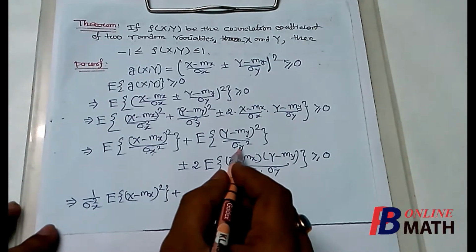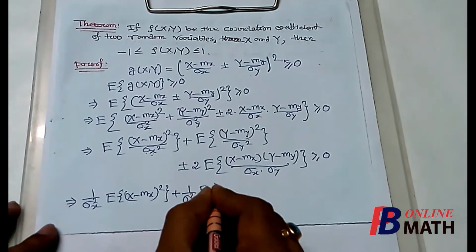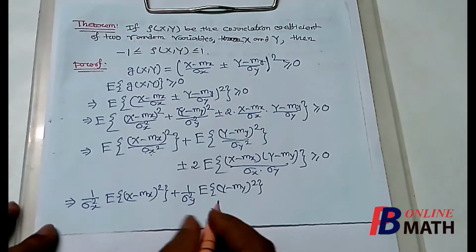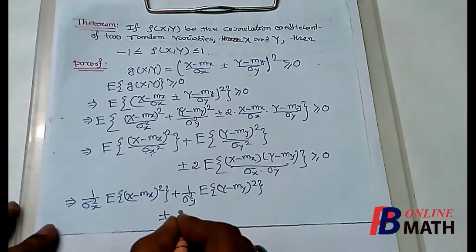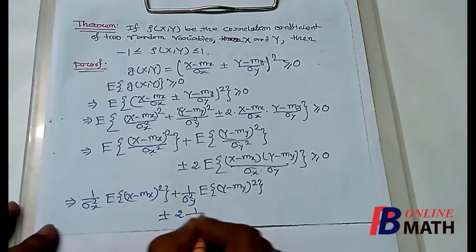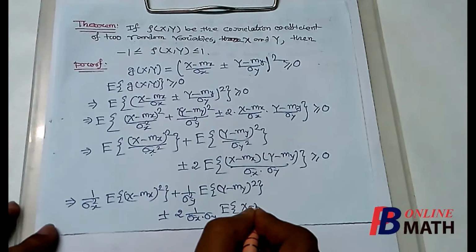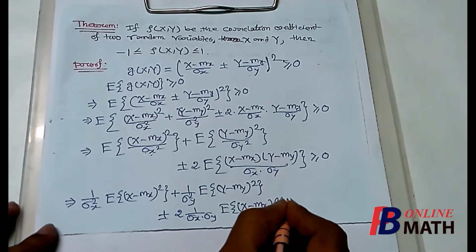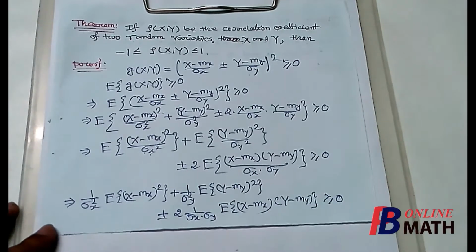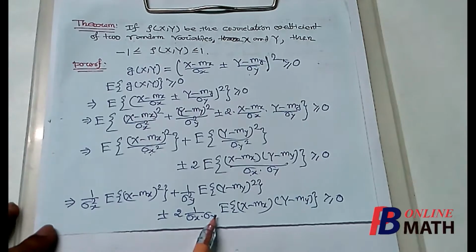So we can take it outside the expectation: 1 by sigma square y, expectation of (y minus my) square, plus minus 2 times, again we can take sigma x into sigma y outside the expectation, so 1 by sigma x into sigma y, expectation of (x minus mx) into (y minus my). This is greater than or equal to 0.